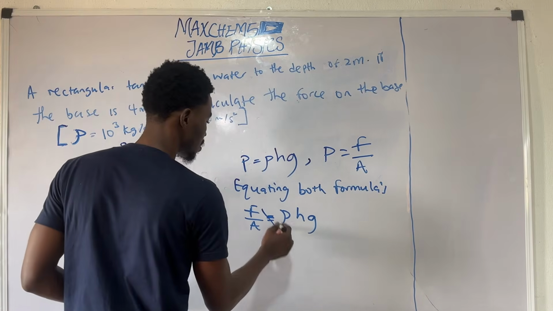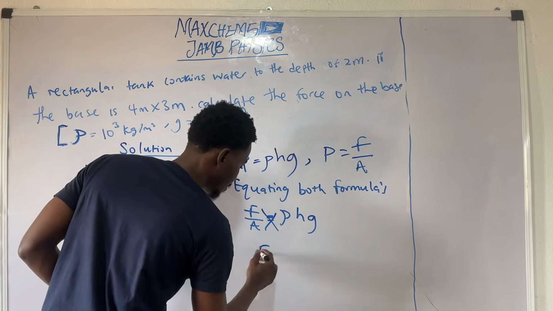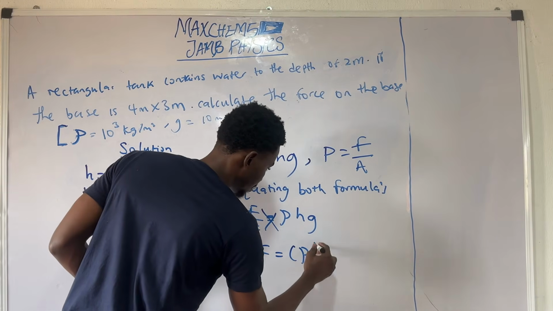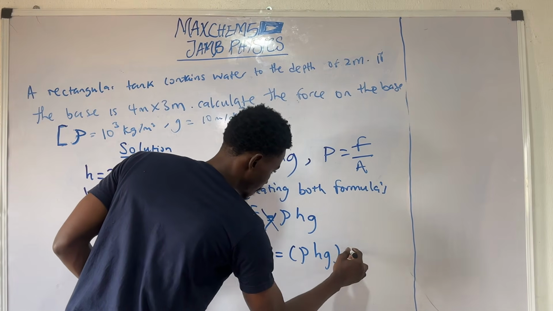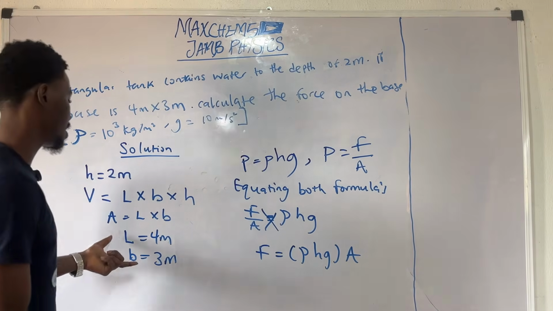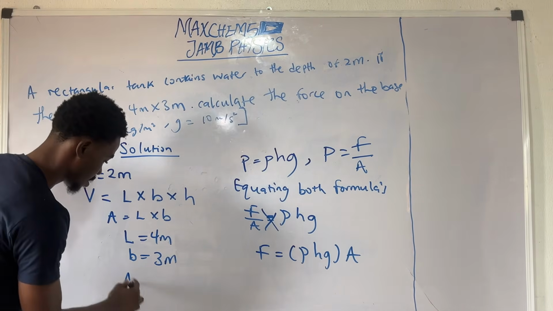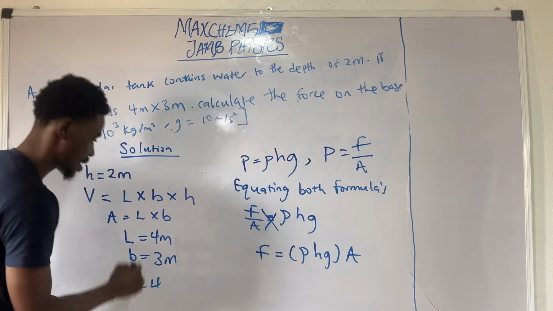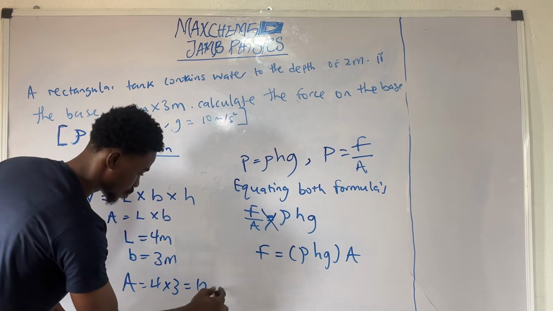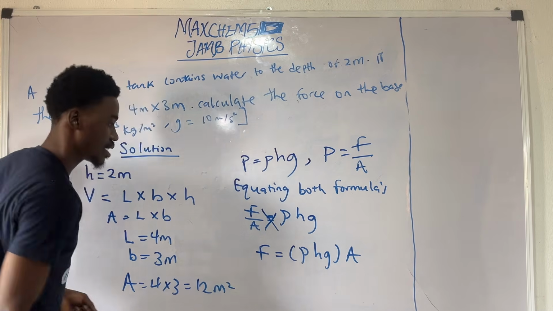So cross multiplying, making force the subject of the formula, we would have force equals density times depth times acceleration due to gravity, multiplied by area. And from here, we already found our area to be length multiplied by breadth, which is 4 multiplied by 3. That gives us 12 meters square.